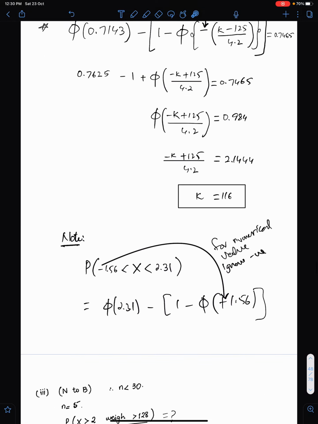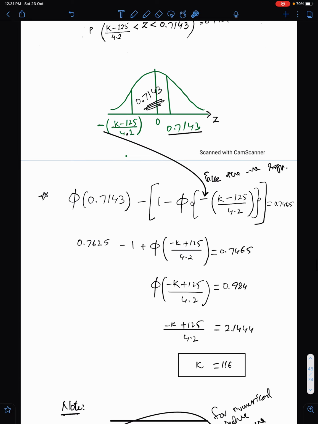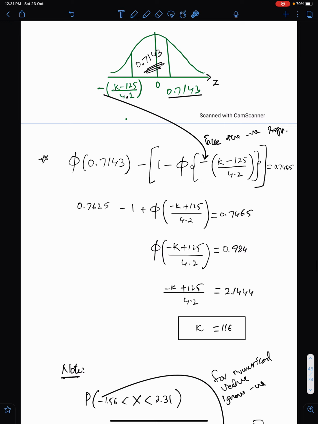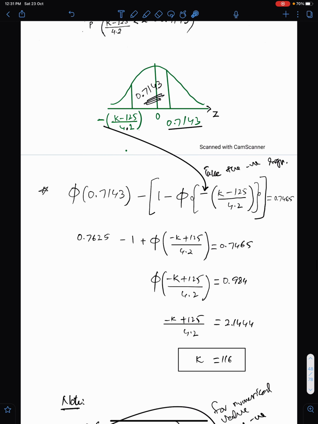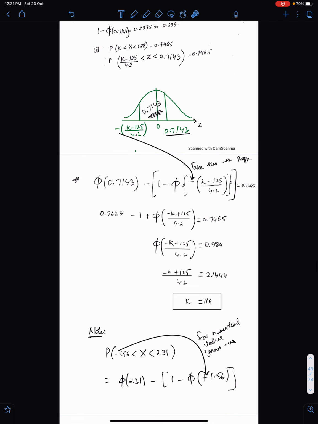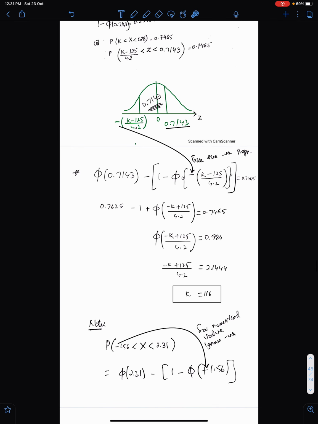Yeah, I have mentioned this here. If the number is a numerical value with negative, we ignore the negative. For a numerical value, ignore negative. For an unknown value, always take the negative. You can check this here. This is negative, so I ignore the negative here. This is unknown, so I took the negative sign here.